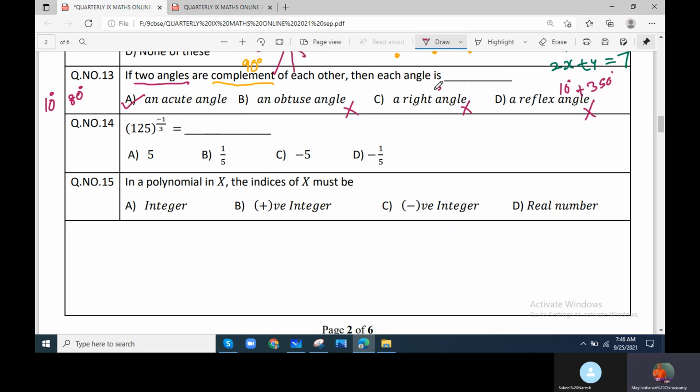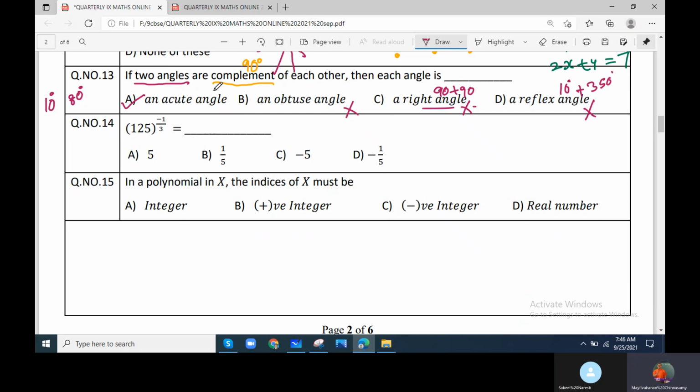If each angle is 90 degrees, that would mean supplementary angles, which is not possible. Obtuse angle means more than 90 degrees. If each angle is more than 90 degrees, suppose you take 100 plus 100, it is not complementary angles.